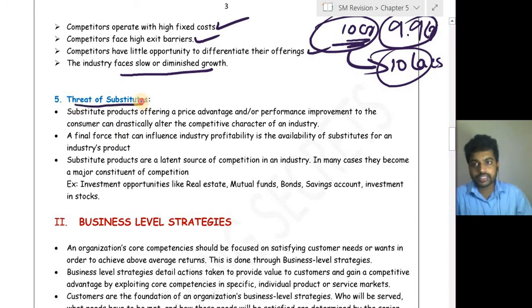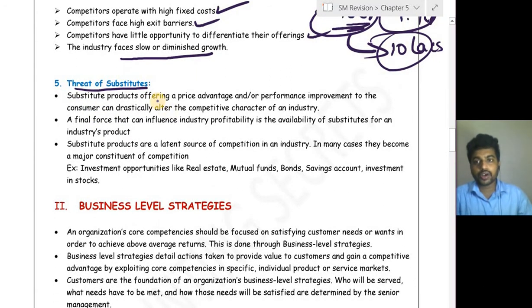Okay. Next is threat of substitutes. Substitute products offering a price advantage and or performance improvement to the consumer can drastically alter the competitive characteristics of the industry. A final force that can influence the industry profitability is the availability of a substitute for an industry's product.